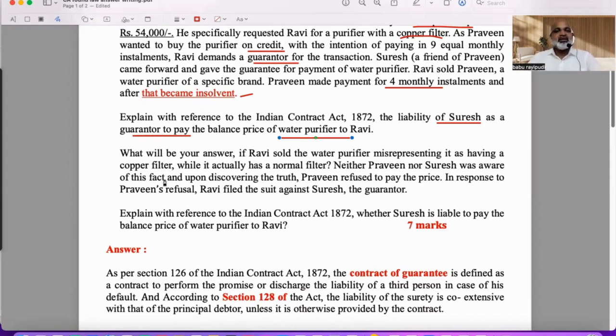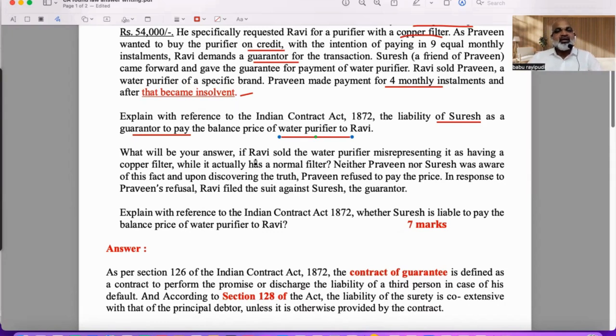The next one you see. What will be your answer if Ravi sold the water purifier misrepresenting as if it is having a copper filter? In the first paragraph it shows he sold a certain brand. He did not sell a copper filter, while it actually has a normal filter. Neither Praveen nor Suresh was aware of this. Praveen is the one who's buying. Suresh is the one who's giving guarantee. Both of them are not aware of this.